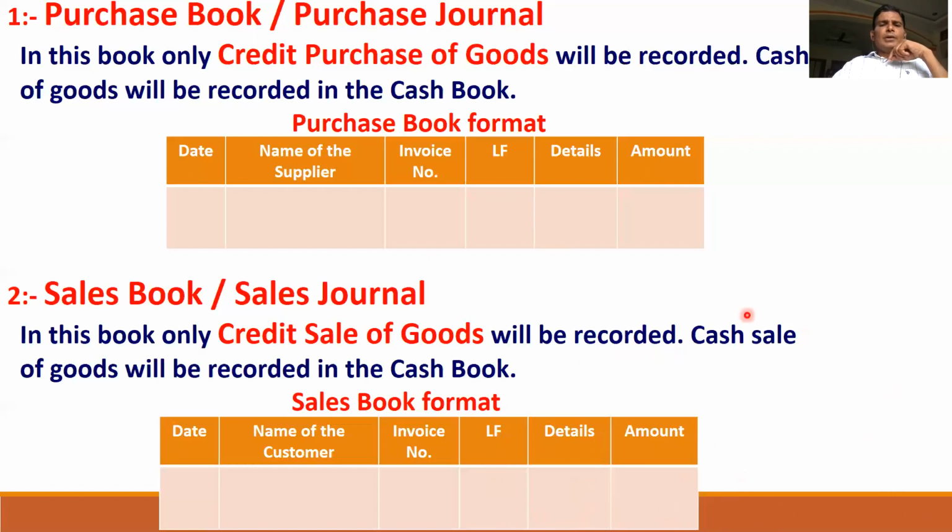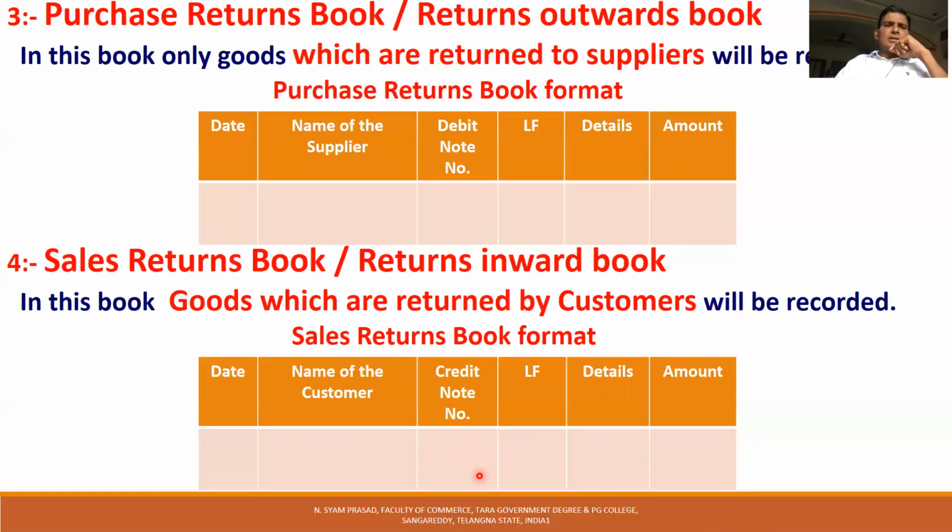A very important point you have to remember here: the purchase book and sales book, these two are very important. When there is a credit purchase of goods, we have to enter it in the purchase book. When there is a credit sale of goods, that is to be entered in the sales book. That is the important point you have to know here. Then come to purchase returns book and sales returns book.